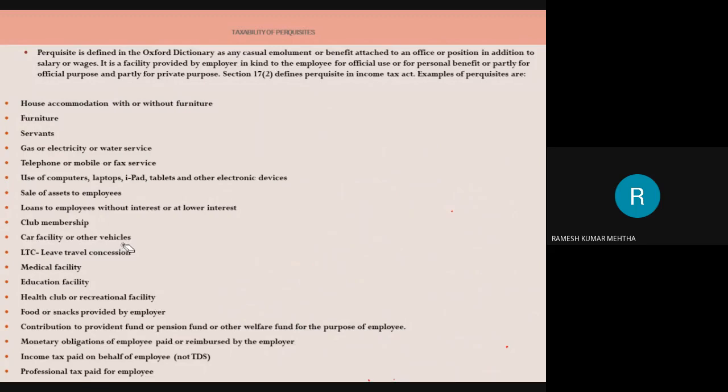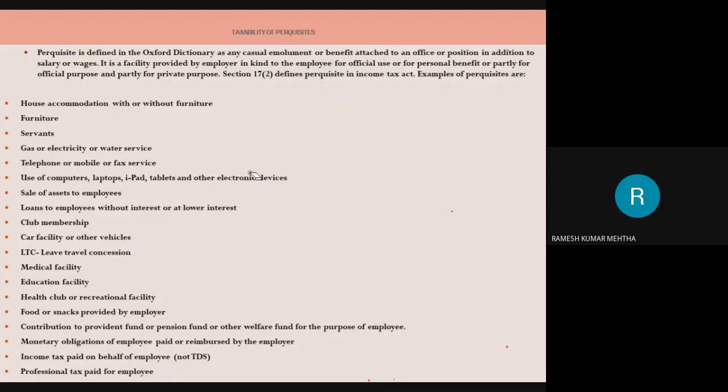Whatever expenditures are incurred by you for traveling from your place to the place where you want to travel, if the employer is taking care of the expenditure, then that is the perquisite provided by the employer to the employee.